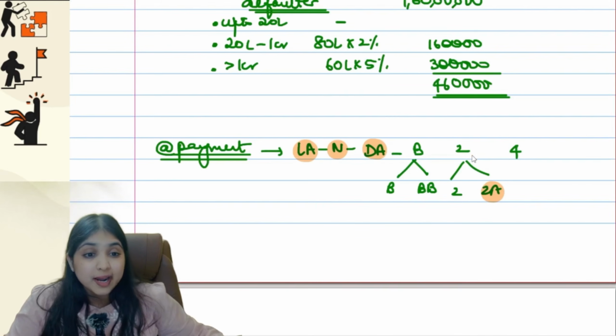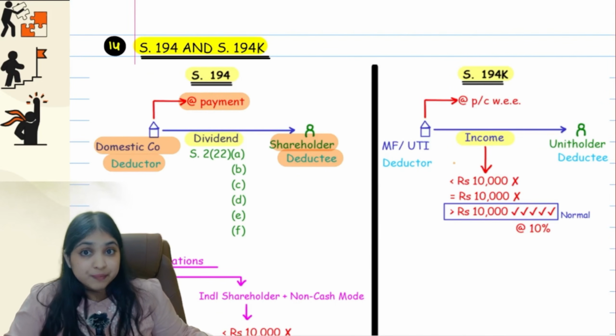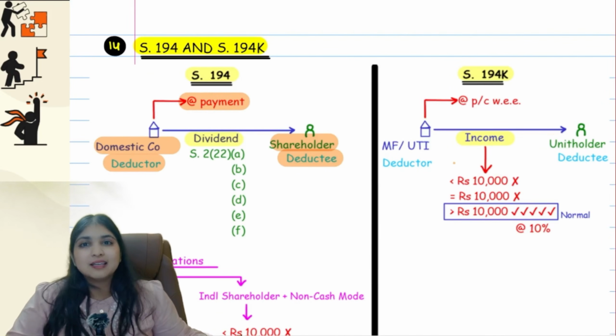Okay. Now 194, this is coming in your land app section. So here we will deduct tax at the time of payment. So when the company is paying the dividend, at that time they will deduct tax.